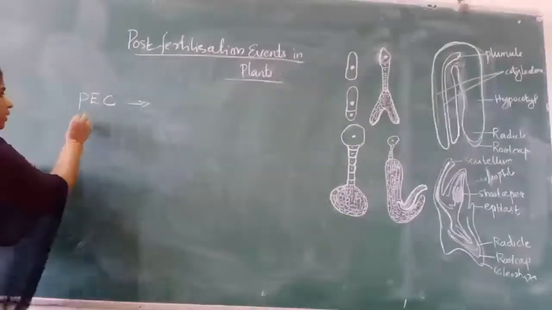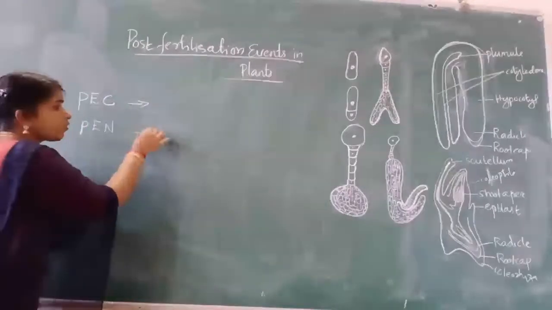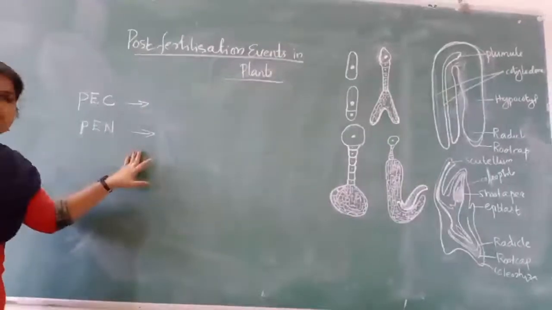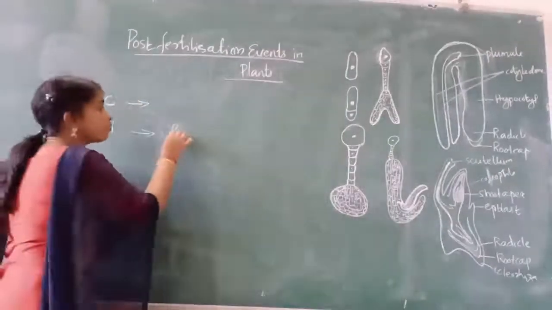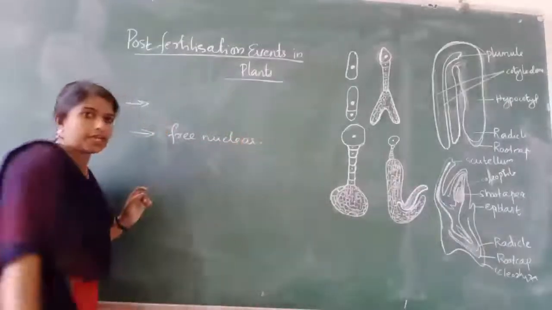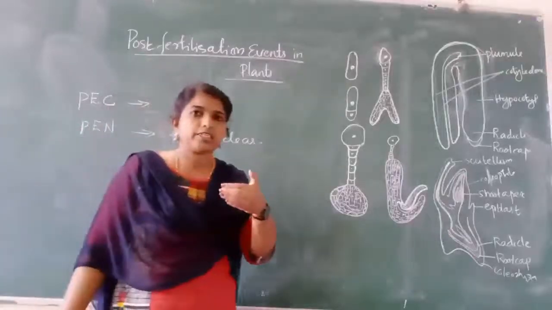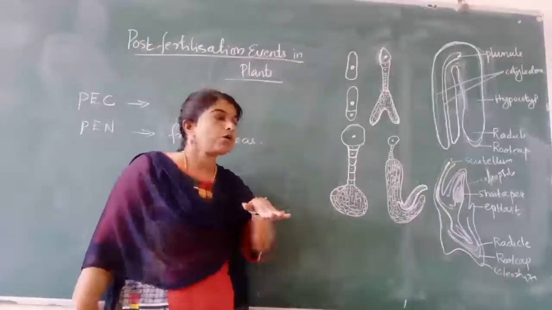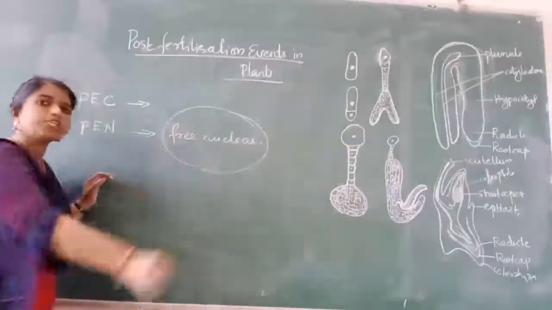Later, the primary endosperm nucleus also undergoes repeated division. But the one important point here is that the first divisions are free nuclear, meaning only the nucleus undergoes division. There is no cell wall formation. As a result, a free nuclear endosperm stage is formed.